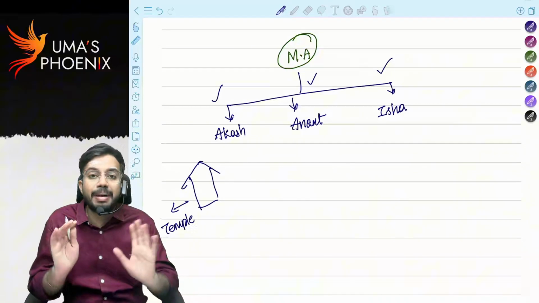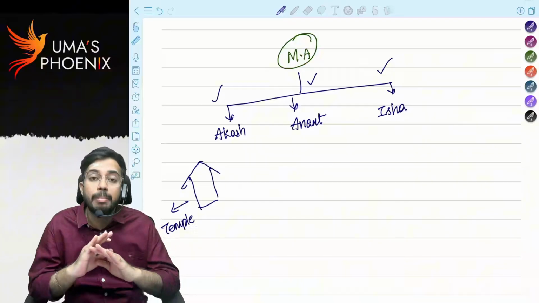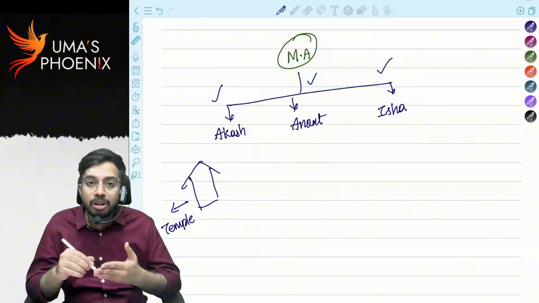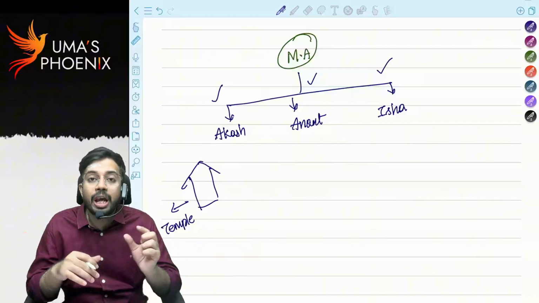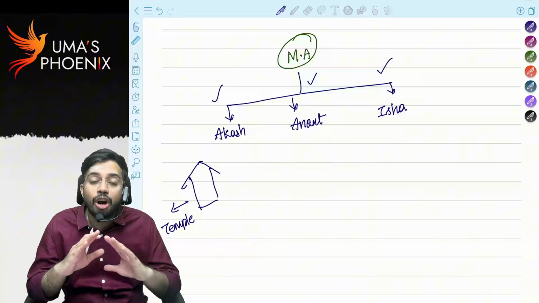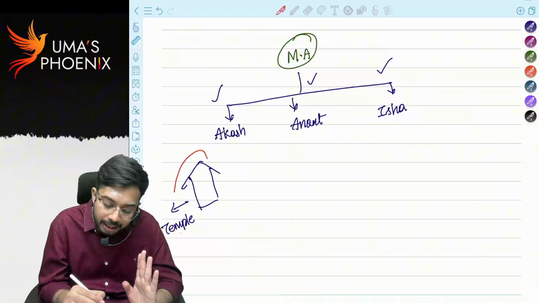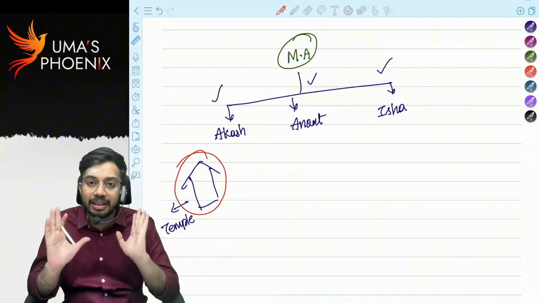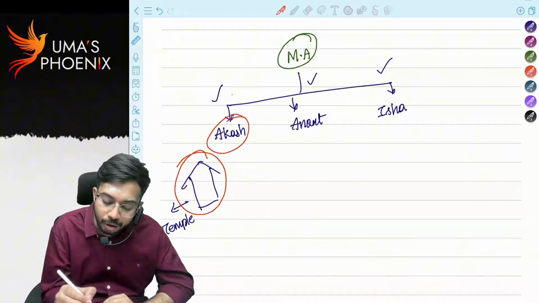This temple is sentimental. Ambani doesn't want to sell this temple, or demolish this temple. So Ambani wrote in the deed, this temple belongs to all the three children and this temple cannot be divided among the three children. Okay, impartible estate means what? Asset which cannot be divided. Here the temple cannot be divided among the three children. That means, on this temple, Akash Ambani, Anant Ambani, Isha Ambani, all the three have the rights. But what Mukesh Ambani did, Mukesh Ambani appointed the elder son, Akash Ambani, as trustee of the temple.